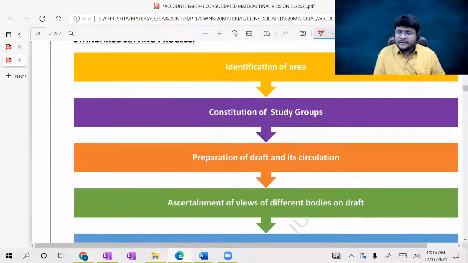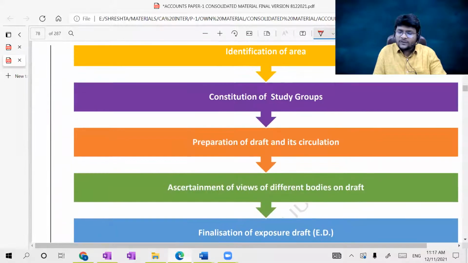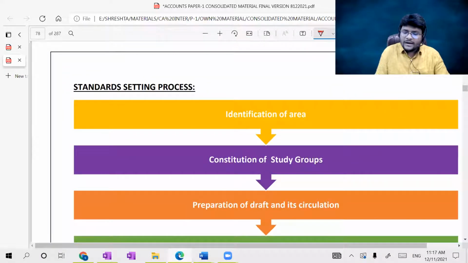So the next item, let us read: the standard setting process, guys. Generally accounting standards are set by the Accounting Standard Board of ICAI. First, let me read the brief areas here, then I will explain the standard setting process through my OneNote.